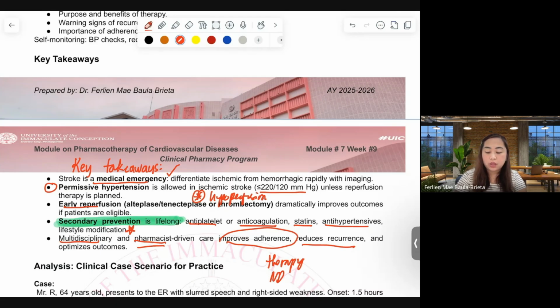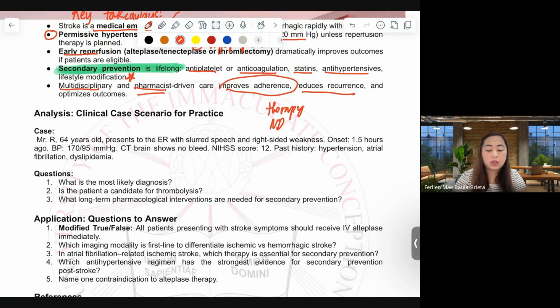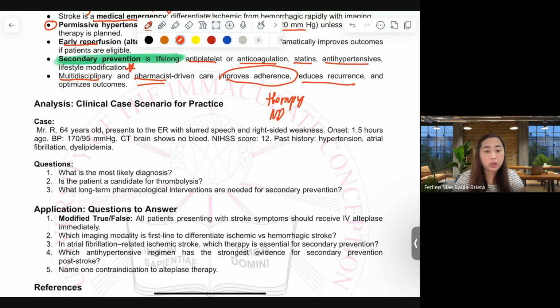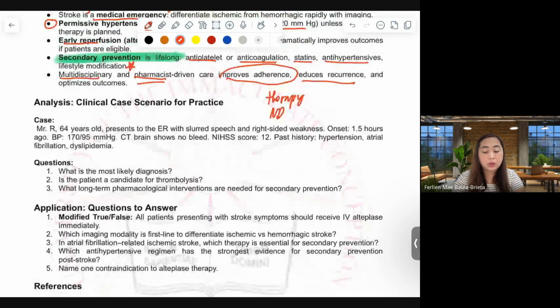Okay? So we have here an analysis case and applications that you need to answer as part of your classwork for module 7. I hope everyone was able to follow and annotate their own modules, and I hope you have learned something relevant this day.